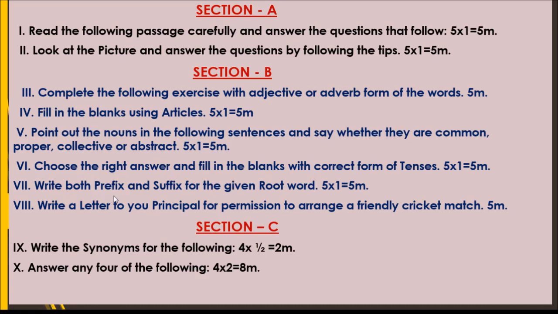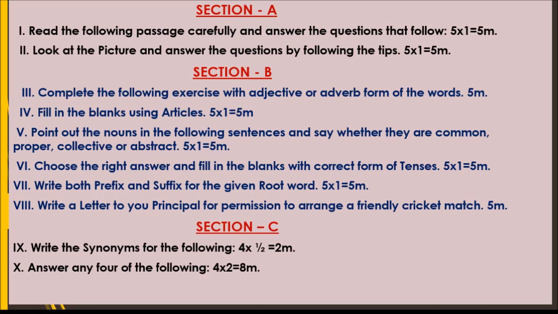Now, what are prefix and suffix? Write both prefix and suffix for a given root word. Here also 5 questions will be given. Each one carries 1 mark, 5 marks. A prefix is a word part which is added just in front of, before the root word. A suffix is a group of letters which is used after the root word. Sometimes we will give you a word and you have to write both prefix and suffix.